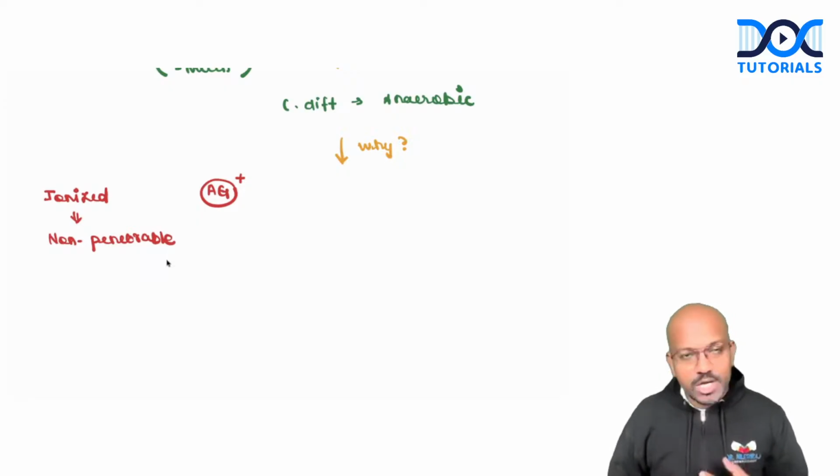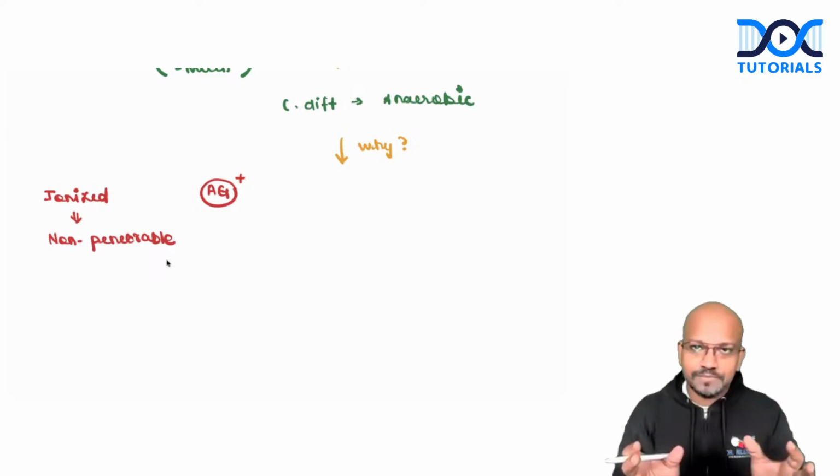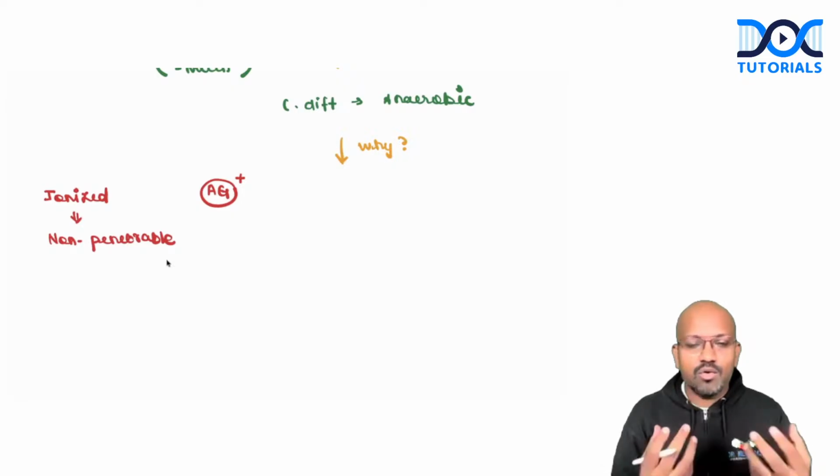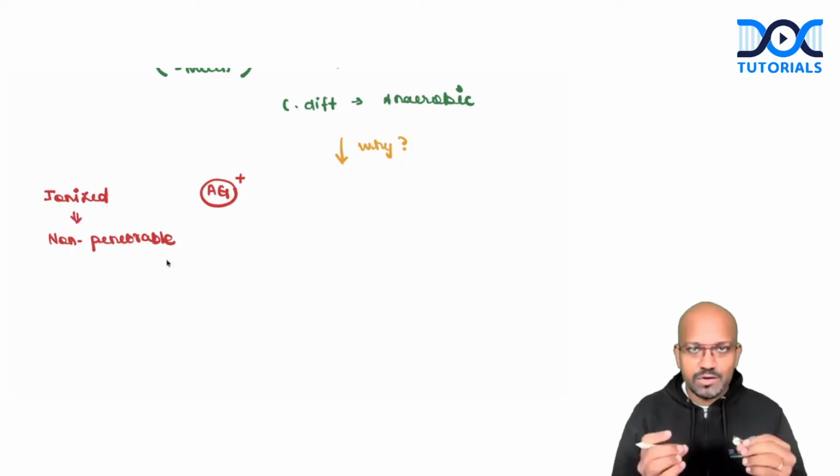Now here I'm going to be drawing a particular bacteria, and that bacteria is going to be a gram-negative bacteria. Why is that? Because gram-positive bacteria have got a thicker cell wall. If a cell wall is thicker, how come aminoglycosides is going to be producing its mechanism? Before moving on to that, we have to know one important bit.